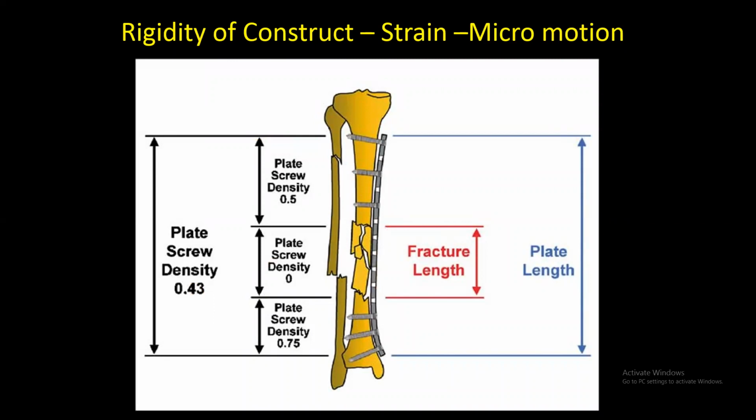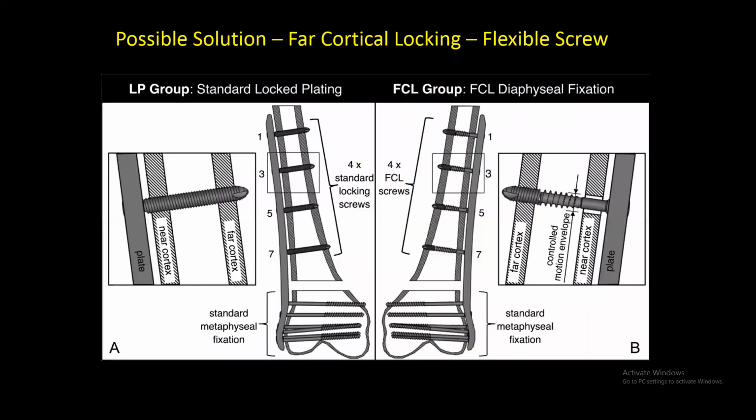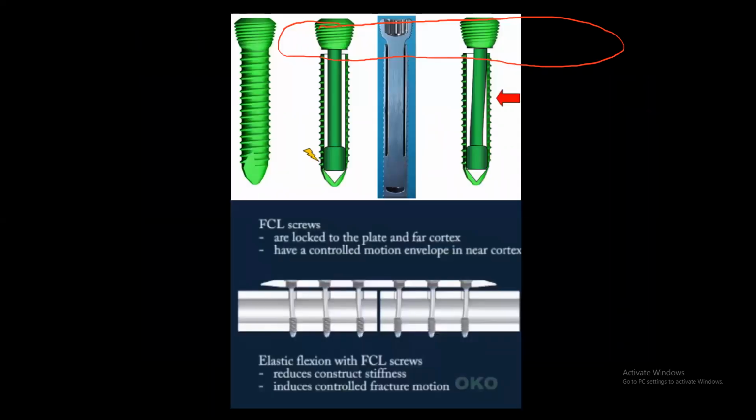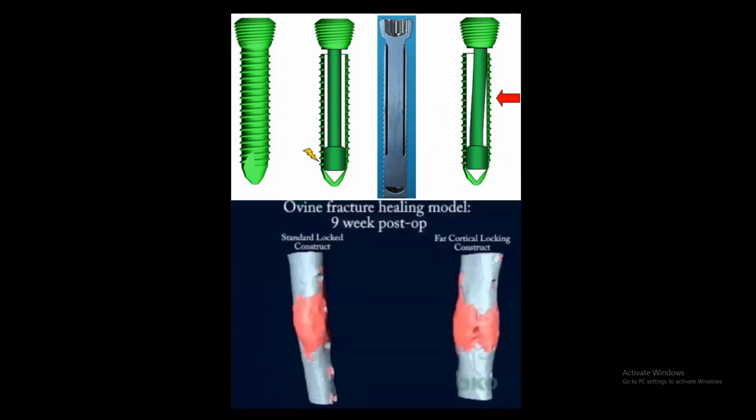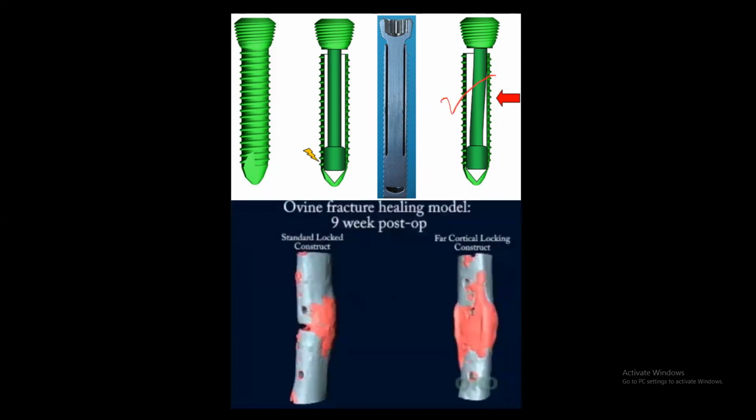So now, for this problem, the AO has come with this implant, a flexible far cortical screw. You can see in this video, it is flexible. So it allows micromotion and it allows medial callus also. This has already been tried in the literature with the far cortical screw, where there is a sleeve inside the screw that allows movement.